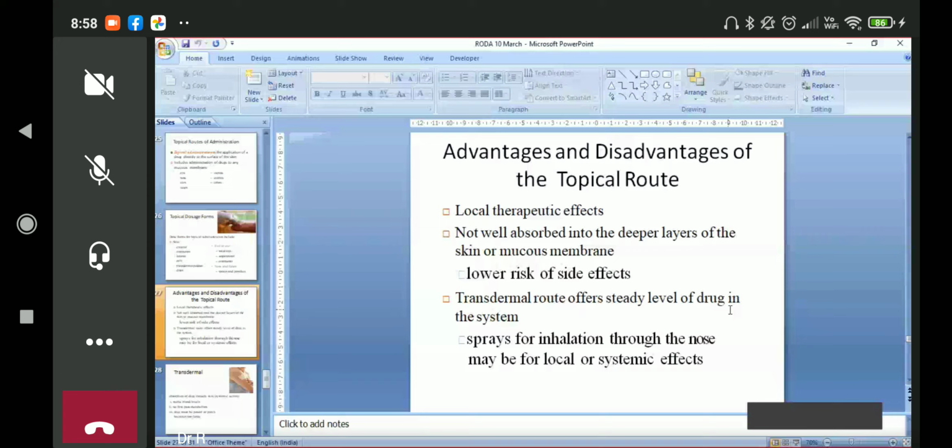So transdermal route offers steady level of drug in the system. Transdermal route, steady levels, means from the skin. If we apply a patch over the skin, this drug patch contains the drug and it slowly keeps on going into the circulation, and a steady, constant level of drug in the system is maintained.